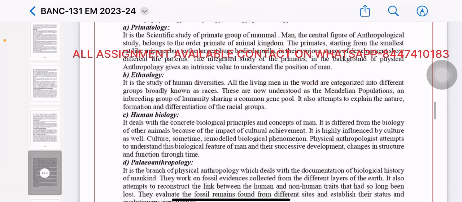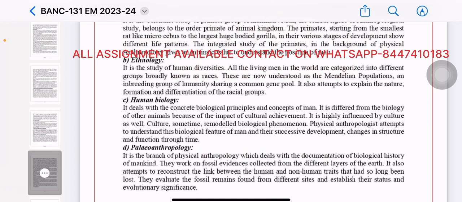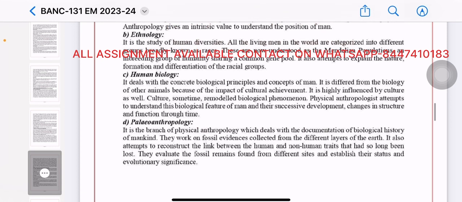Human biology. It deals with the concrete biological principles and concepts of man. It is different from the biology of other animals because of the impact of cultural achievements. It is highly influenced by culture as well. Culture sometimes remodels biological phenomena. Physical anthropology attempts to understand this biological feature of man and their successive development, changes in structure and function through time.